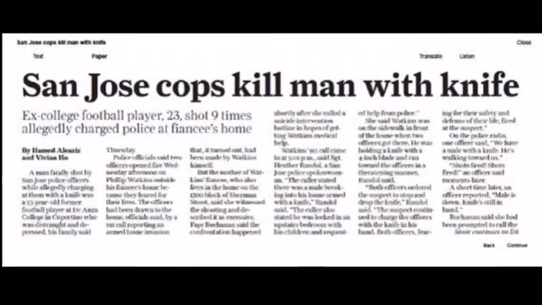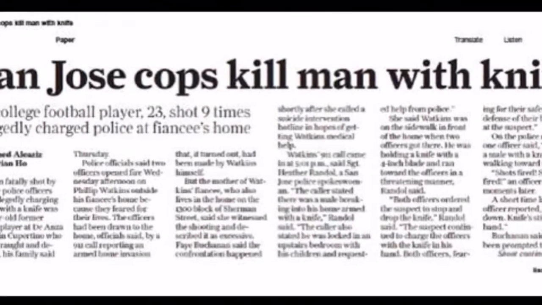We can create ambiguous sentences. Sometimes newspaper headlines aren't clear enough, and you're left wondering what exactly they mean. Let's take a look at this newspaper headline. "San Jose cops kill man with knife." Did the cops use a knife to kill a man? Did the cops kill a man who was carrying a knife? You can't know without some context.